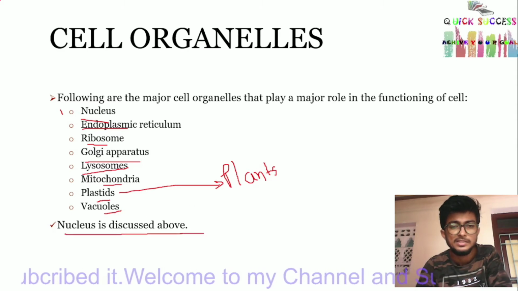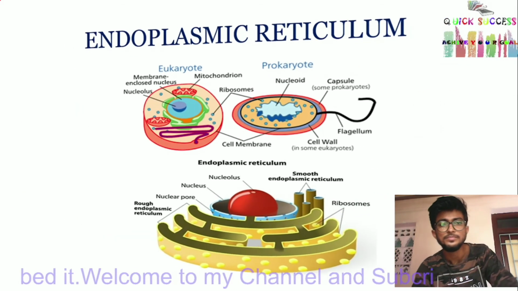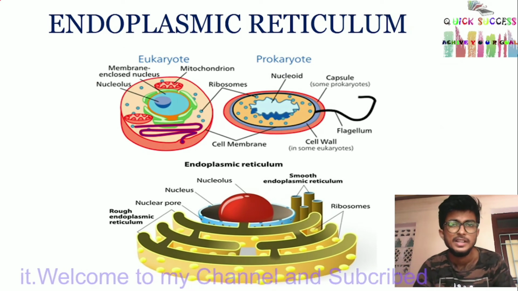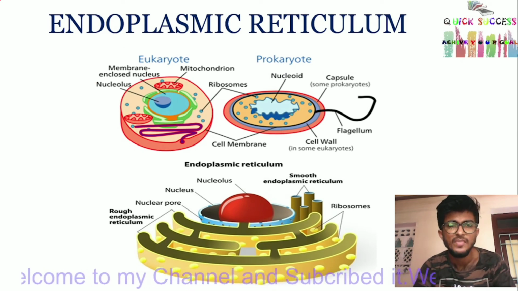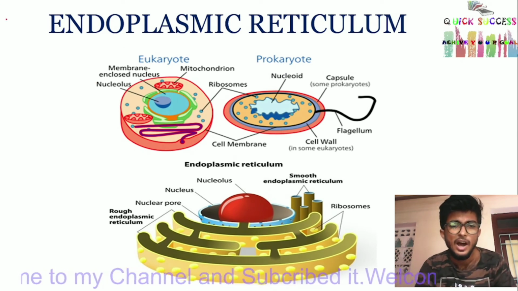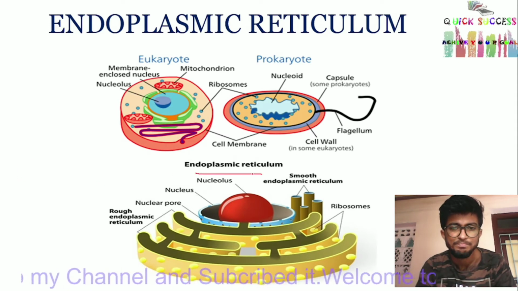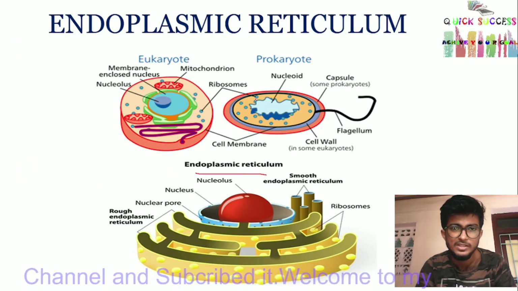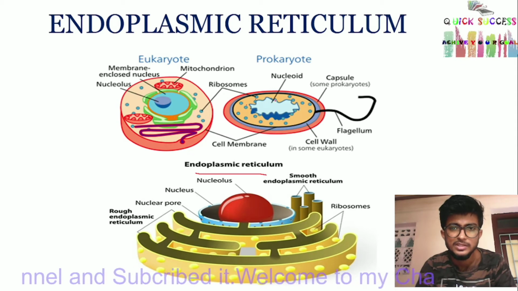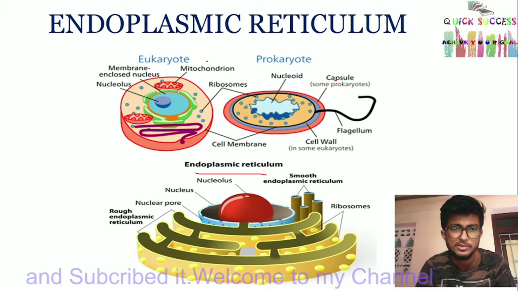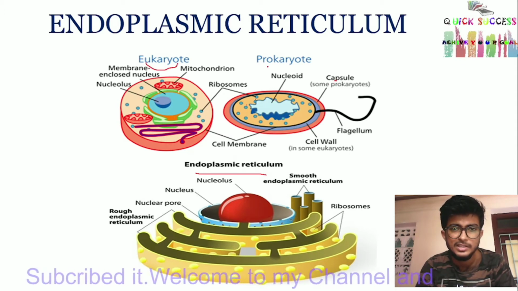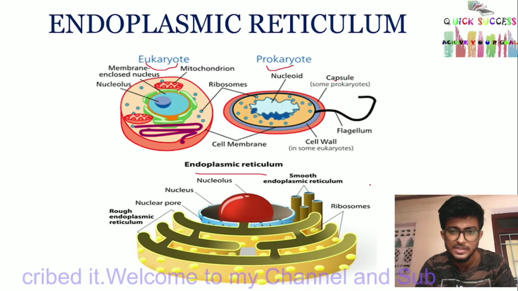Nucleus is discussed above. Endoplasmic reticulum. This is the endoplasmic reticulum. This is ribosome. This is nucleus. This is capsule. This is eukaryotic cell. This is prokaryotic cell.